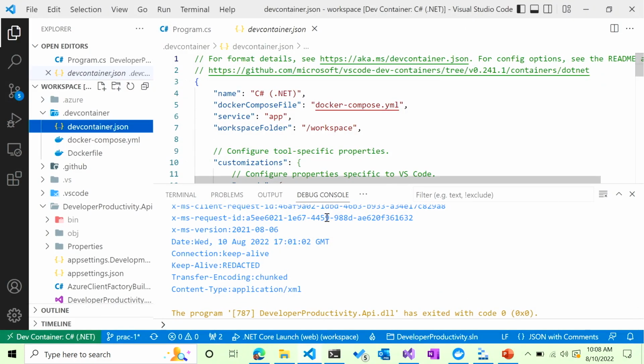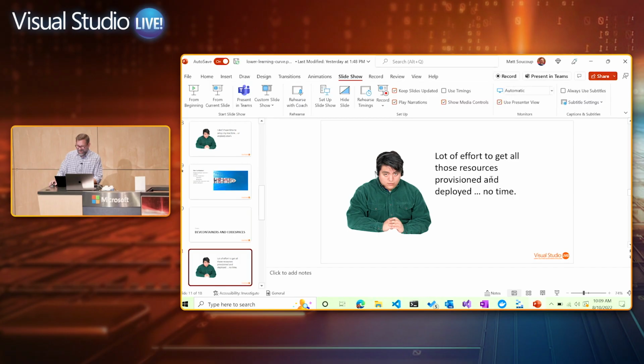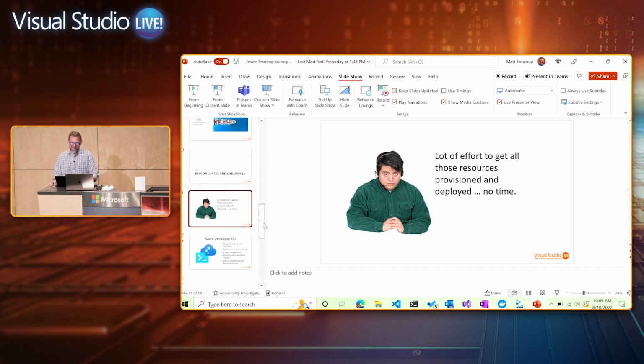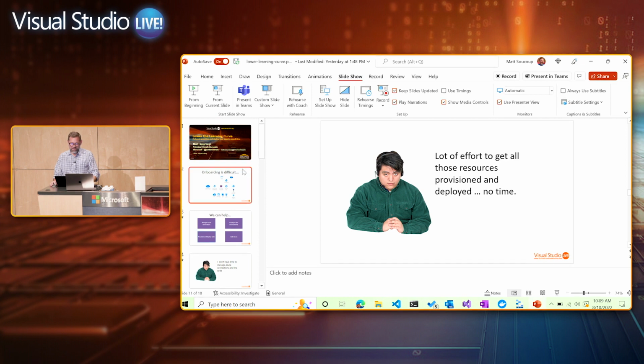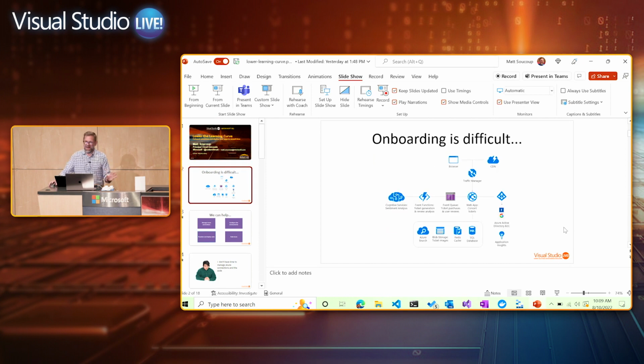All right, so our next step then is that there's a lot of effort, as we've seen, to go through and get those resources provisioned and get those resources deployed, but it's hard, right? No time to go through and do it. And so I'm talking about the resources up on Azure. They go through and get the web app deployed, to get the storage deployed. And if we were going to do something like this, there's a whole lot of other effort involved with that.